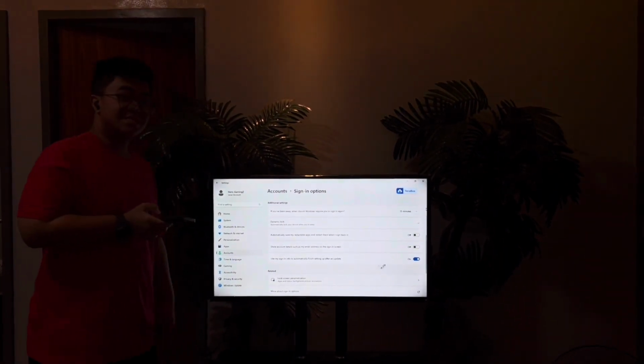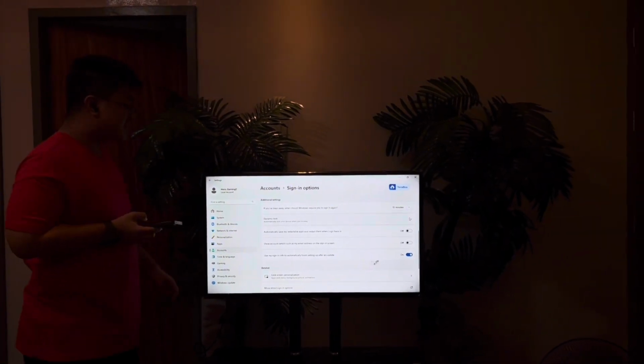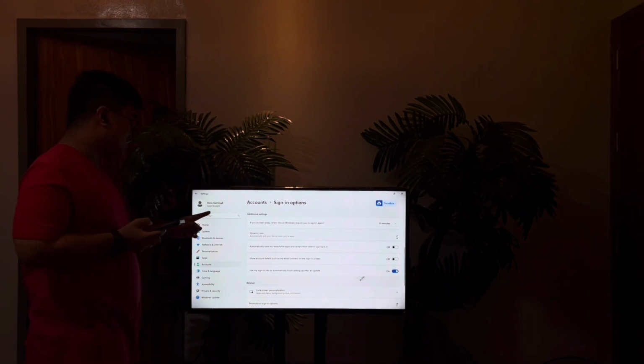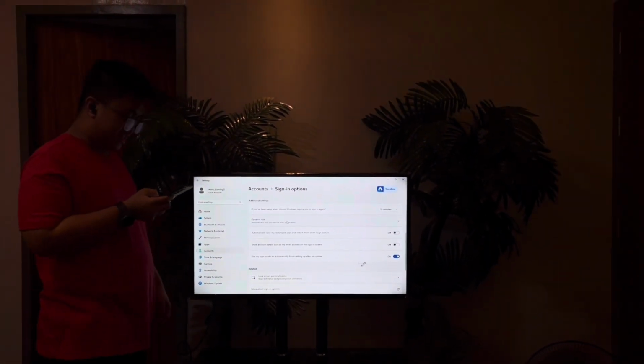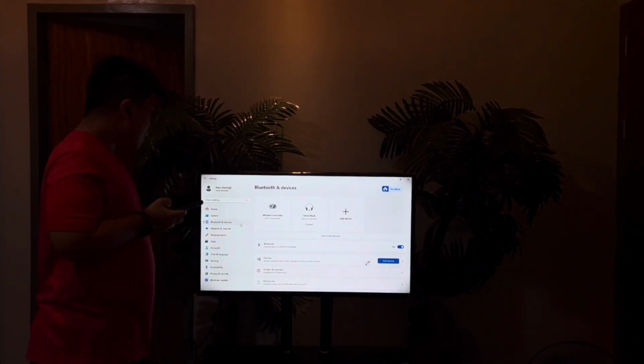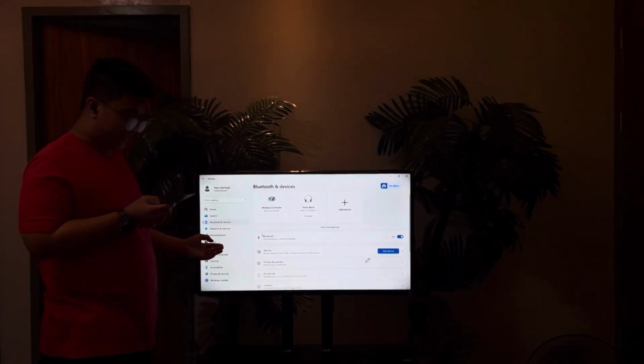Next up is setting up a dynamic lock, which for the first step is just go to Settings, but this time we go to Bluetooth and devices, and then we just set up a Bluetooth connection with a random device.